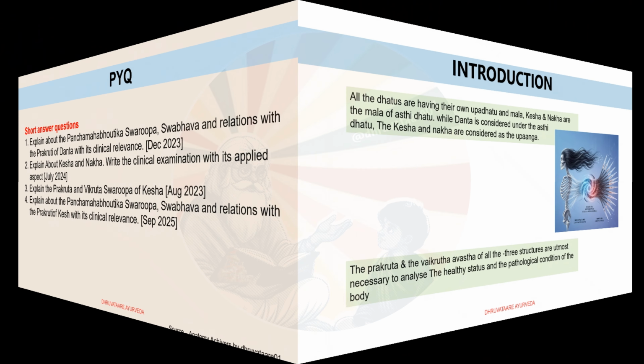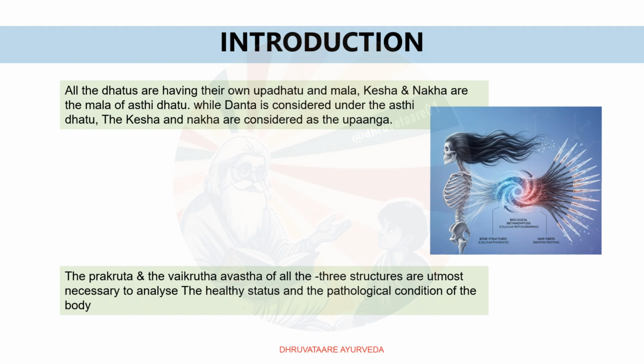Introduction. All the dhatus have their own upadhatu and mala. Kesha and Naka are the mala of Asti dhatu, while Danta is considered under Asti dhatu. The Kesha and Naka are considered as Upanga. The Prakruta and Vaikruta avastha of all the three structures are utmost necessary to analyze the healthy status and pathological condition of the body.